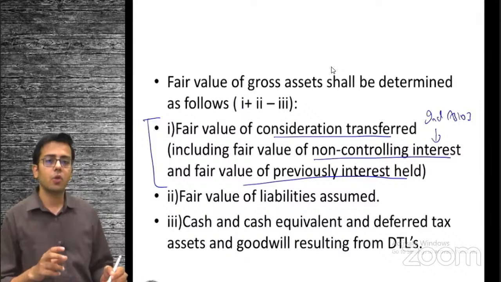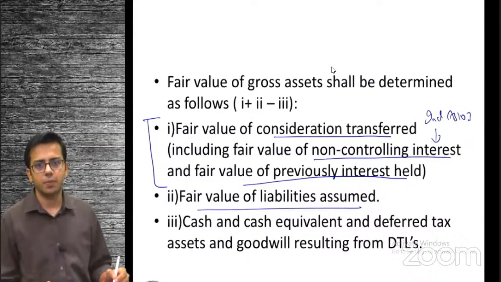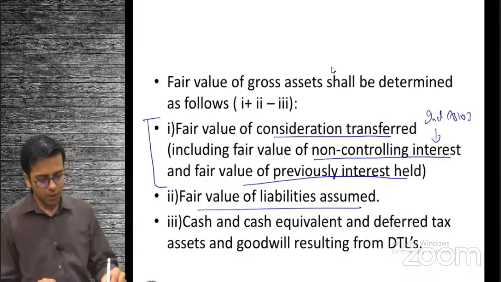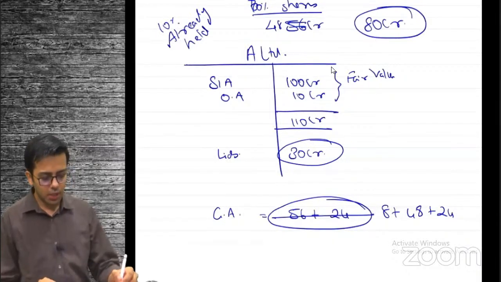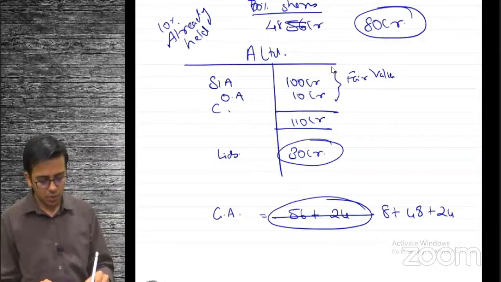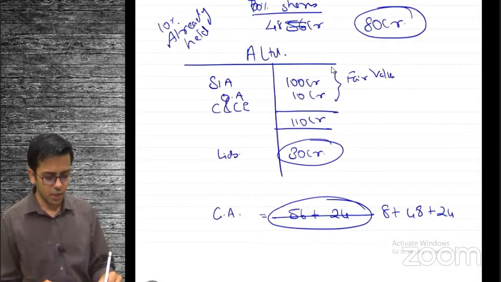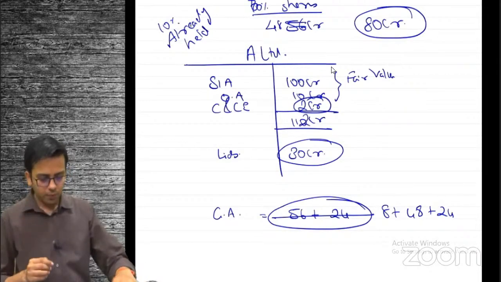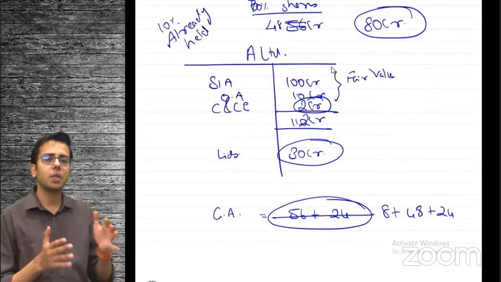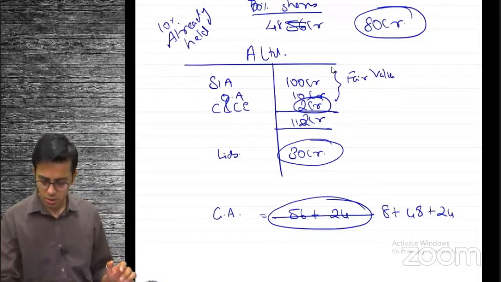Second point, fair value of liability assumed is to be added. So fair value of the liability assumed, 30 crore rupees, will be added. Now the standard says, suppose there is some cash or cash equivalent kept over here. Let's say 2 crore of cash and cash equivalent exists over there. So when you are paying something to acquire control of the entity, okay, why is it showing the screen again and again?